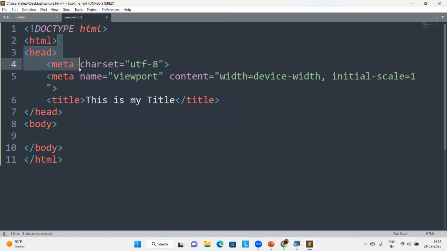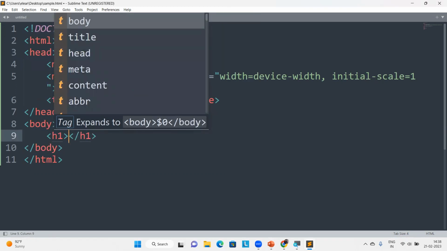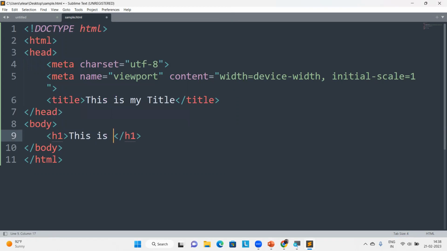In the same way, the head is also going to remember the name. So if you want to put a separate title for your website, you have to give it here, not the domain name. It is different. Don't worry, you will learn everything. Here, check, I just gave a tag called h1, and in that I'm writing: this is my first heading.